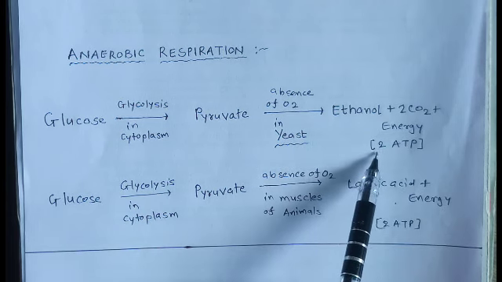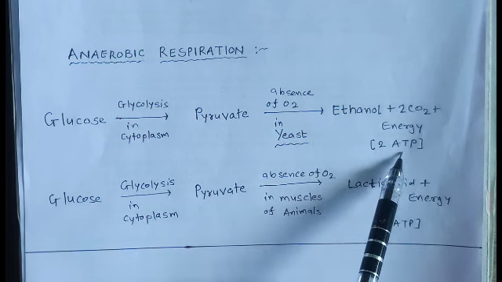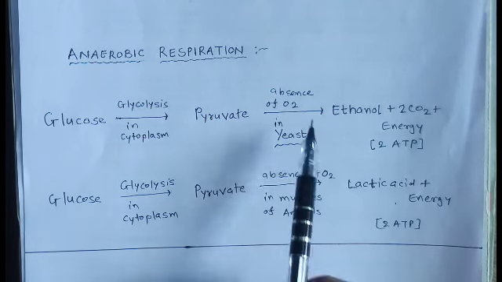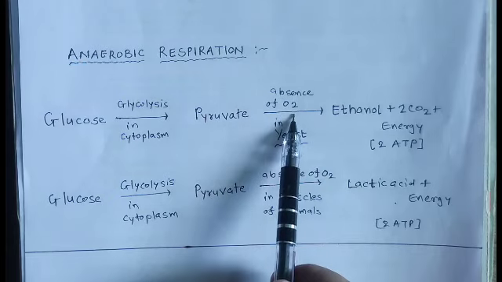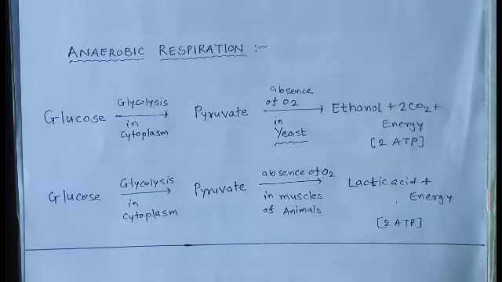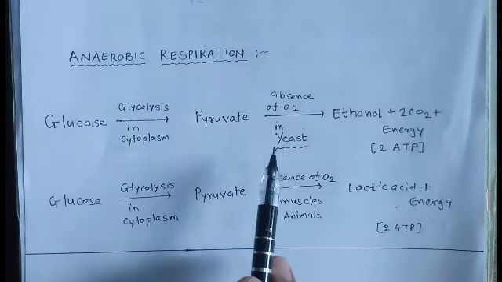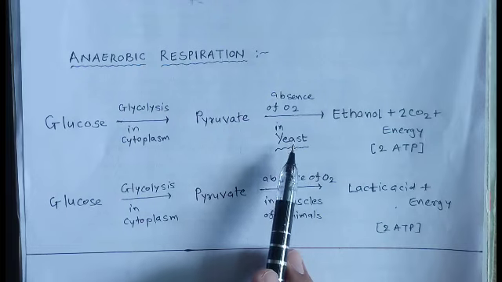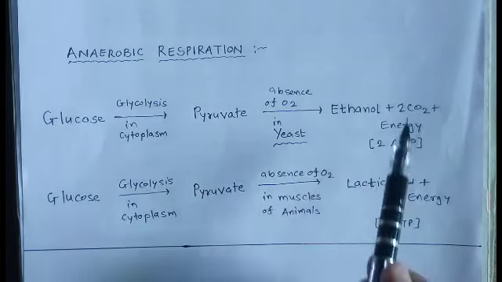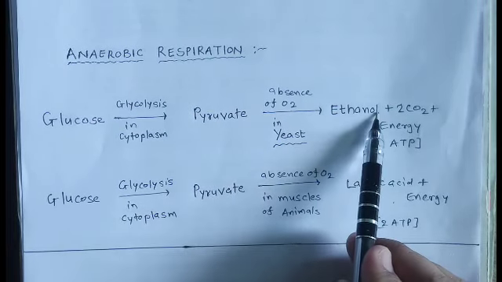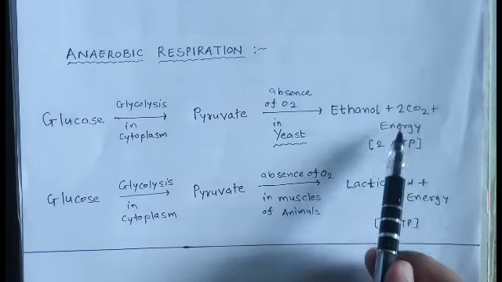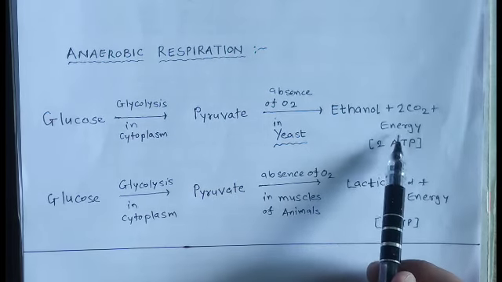In this process, it releases two molecules of ATP, meaning a less amount of energy is released, and this process occurs in yeast in the absence of oxygen. As it occurs in the absence of oxygen, it is called anaerobic respiration. So this is the process of anaerobic respiration which occurs in yeast, or we can say microorganisms. You must remember this equation for yeast. Here ethanol is the byproduct. Ethanol is a kind of alcohol. Carbon dioxide is also released, and a small amount of energy is released.